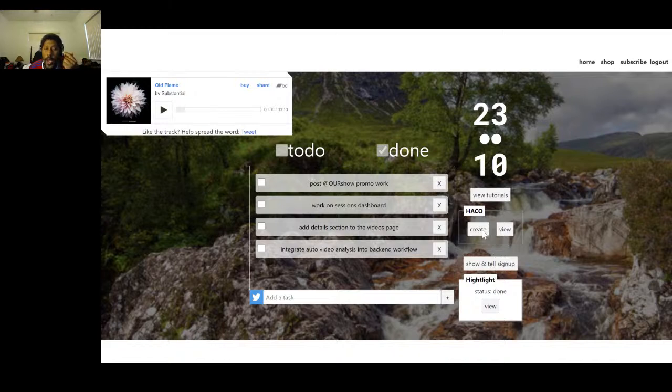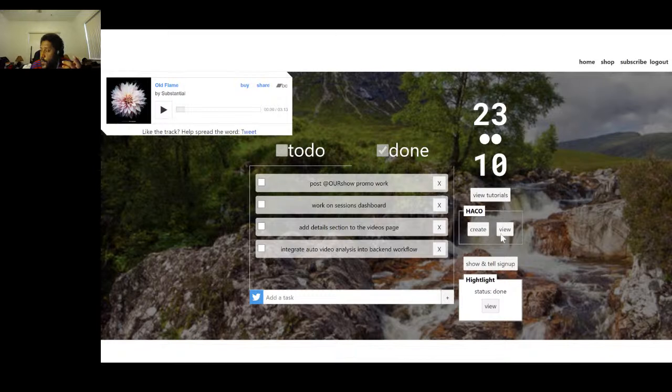Now, Hako stands for help a coder / creator out. There's a thing I made that if you ever get stuck working on the thing that you're working on, you can create a Hako, which is a room that you can then invite people to join. And the hope is that together you'll be able to get the help or the feedback that you're looking for, working collectively as a group.